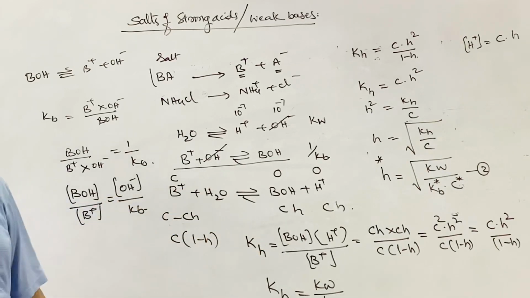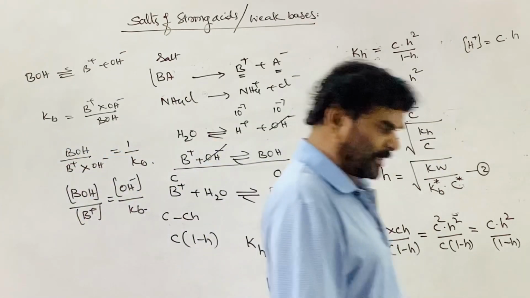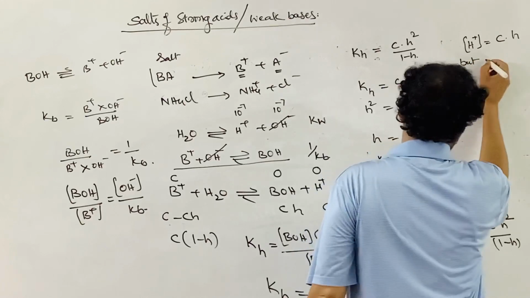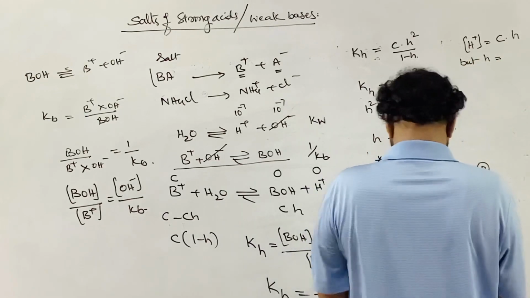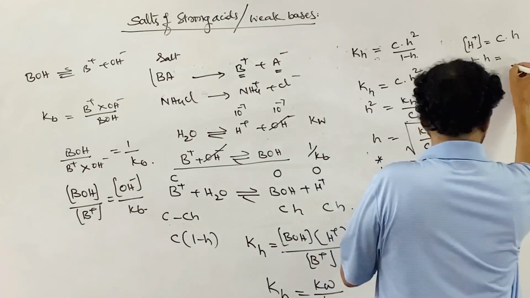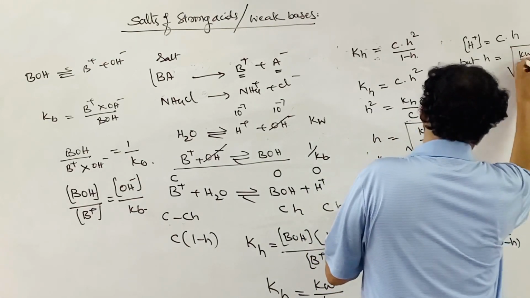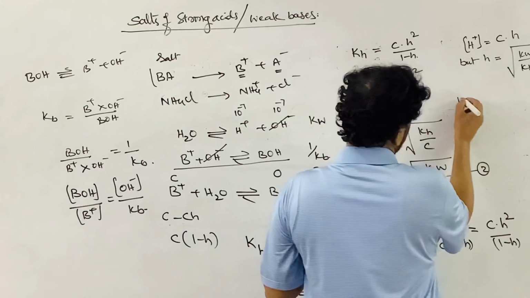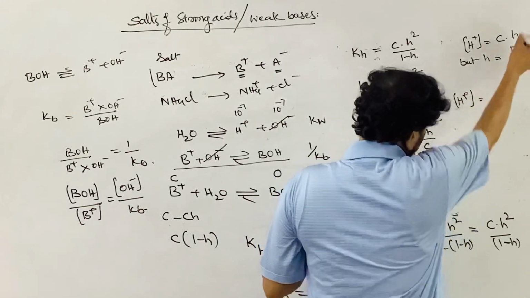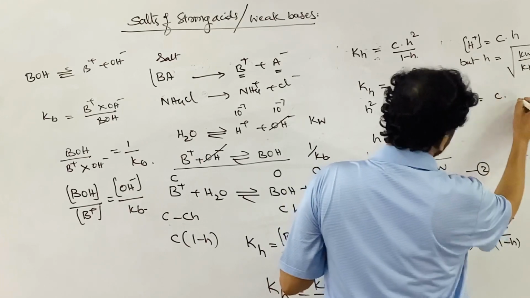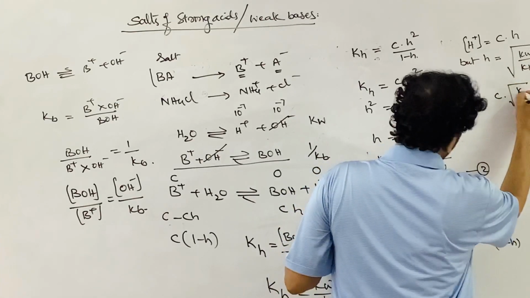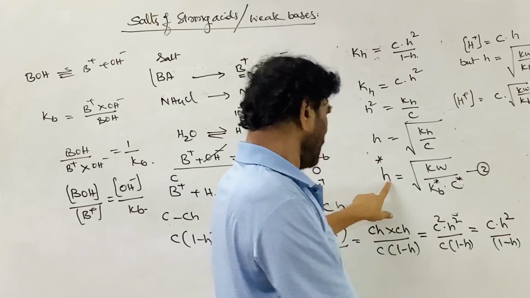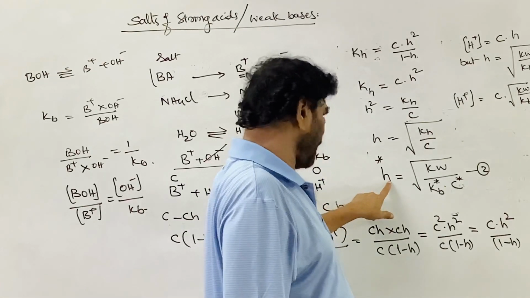Now we have to derive the expression for the pH of the resultant solution. The quantitative relation between the concentration and the degree of hydrolysis h is given by this equation: h is equal to root of Kw by Kb into C. Now substitute the H plus ion concentration, that is C into h, which is C into root of Kw by Kb into C.